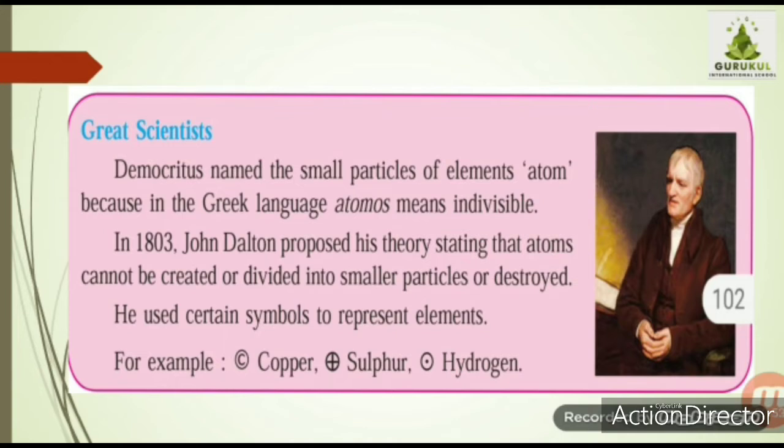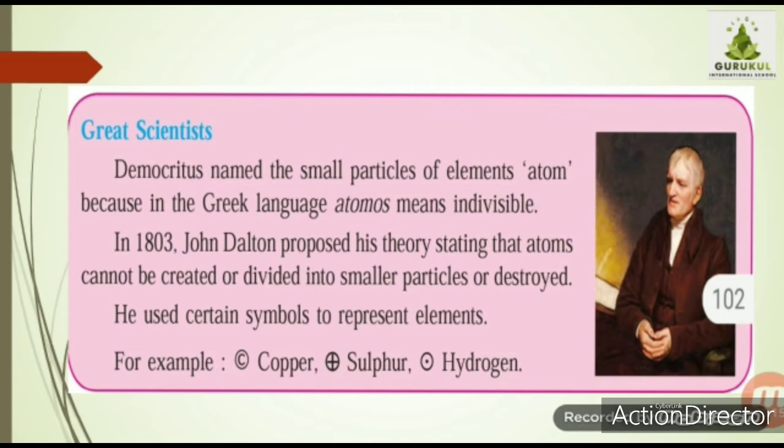Now, in nature many elements are present, so every time writing the full name of an element is not convenient. So the scientists have used particular symbols, short forms, to write the names of the elements.